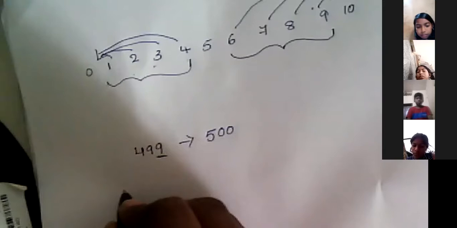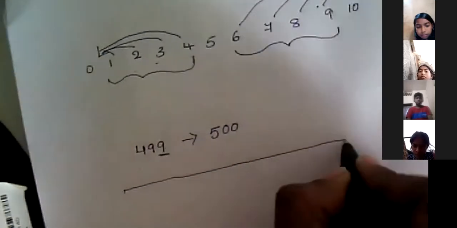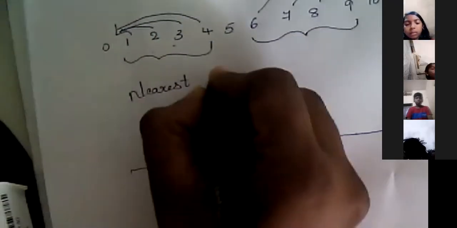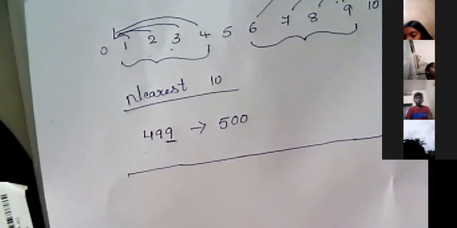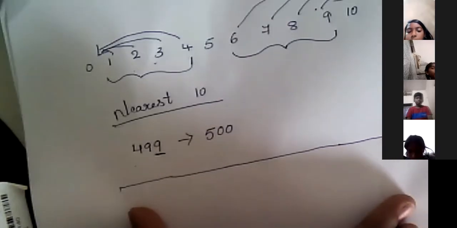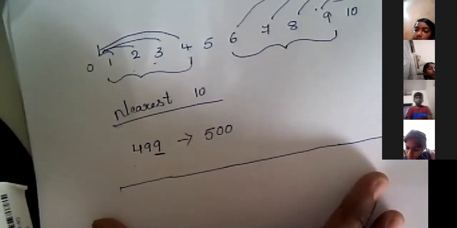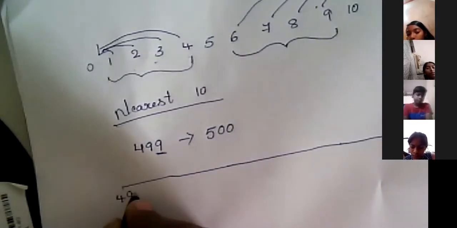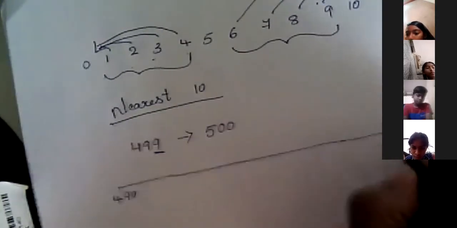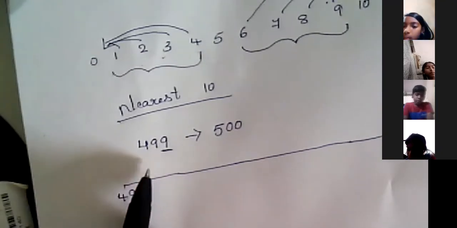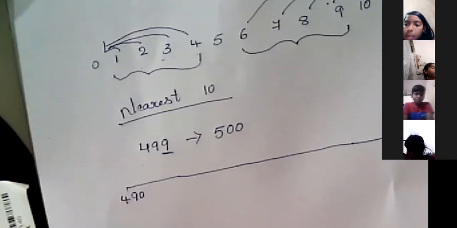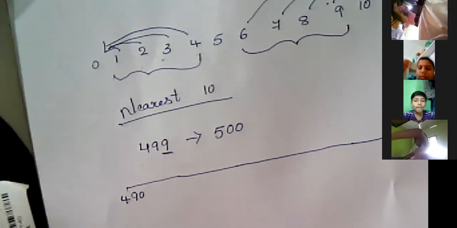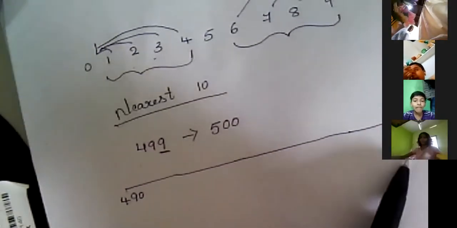Otherwise you can draw the number line also. Nearest 10 means in the number line we need only 10 difference from the beginning number to the ending number. So here I will take 490 and here I will take 500. Where do we get 499? 499 comes between 490 and 500, right?